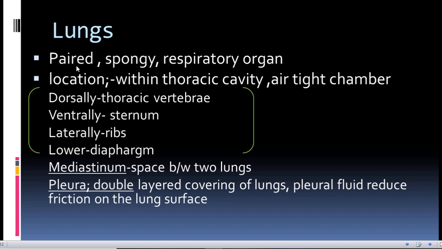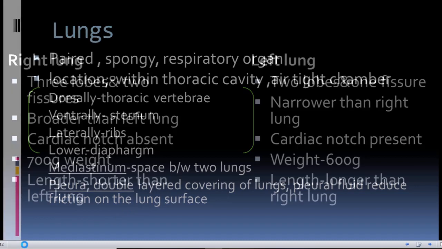As we told, the lungs are paired, that is, two in number. So the space between the two lungs is called mediastinum, and it is within this mediastinum that the heart is positioned. We have a double layered covering for the lungs called pleura. The pleural fluid is present between the double layers, and this fluid reduces the friction on the lung surface. That is the function of the pleural fluid.